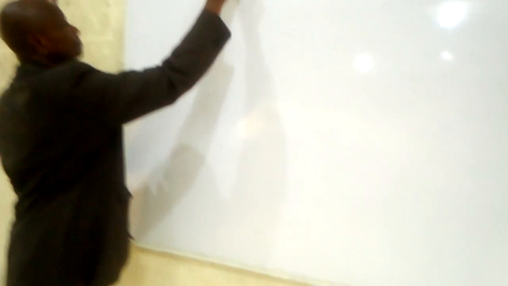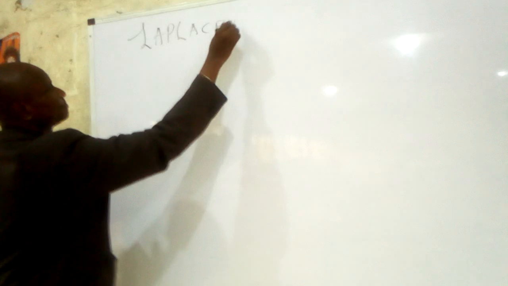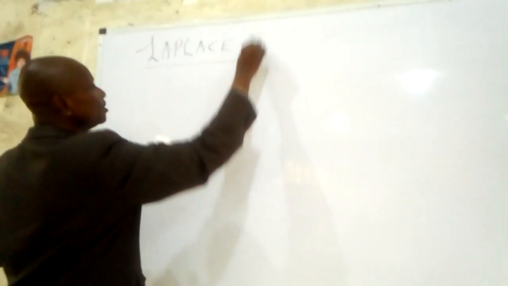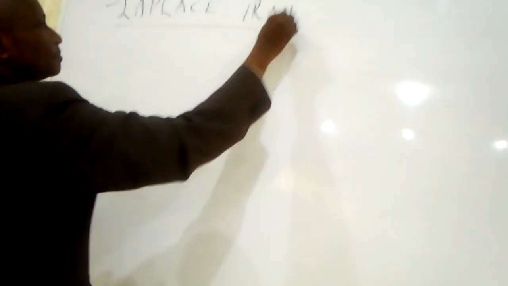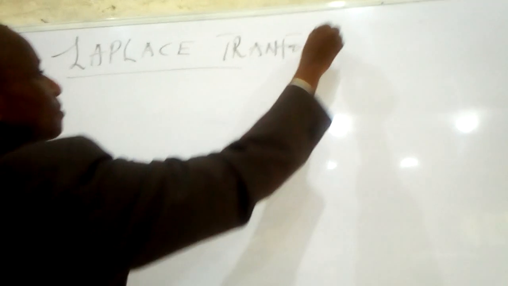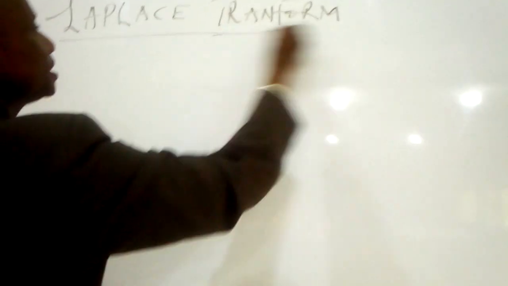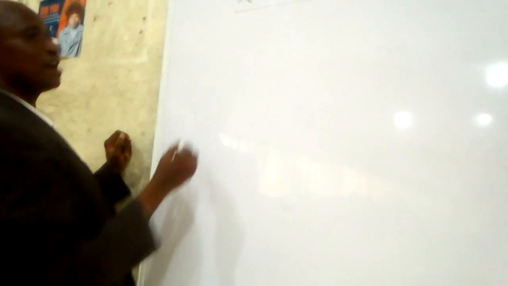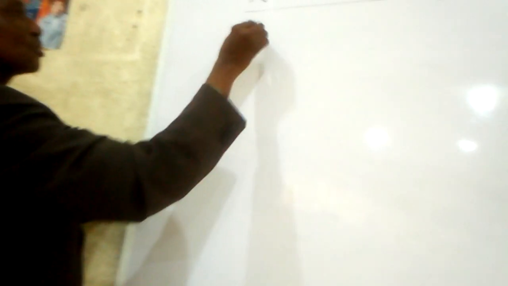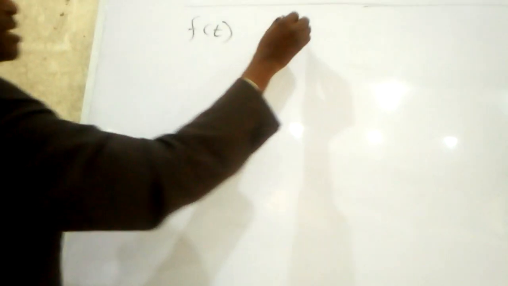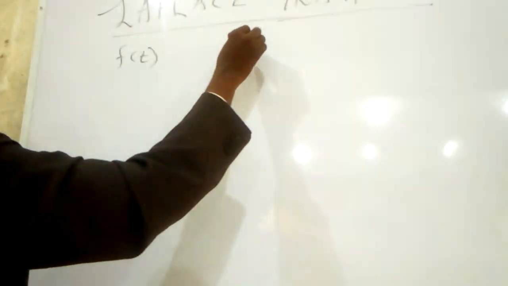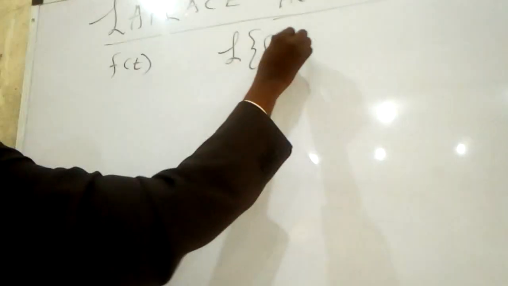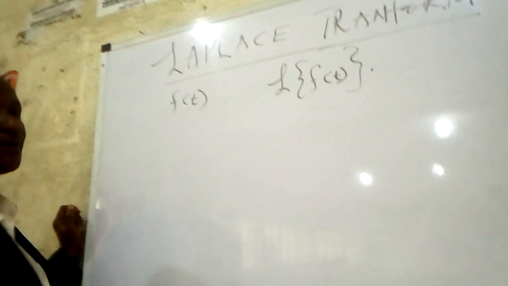We shall look at the Laplace function, the Laplace transformation. Basically, the Laplace table is simplified as here: the function of t, and here these are the Laplace transforms of the functions of t. This is a simplified Laplace table.